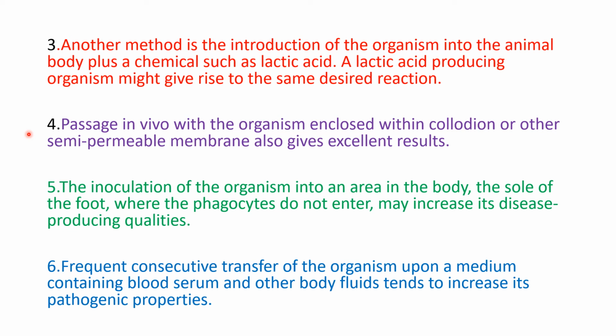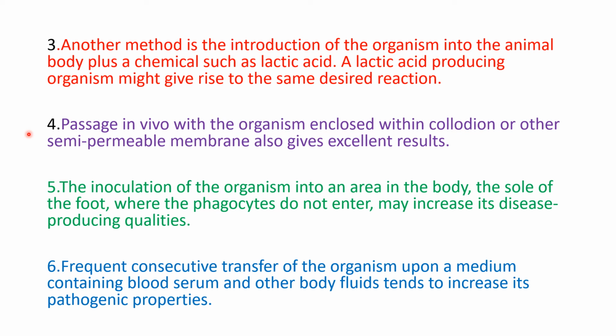This we usually do with vaccines. Sometimes we inject the vaccine along with an adjuvant, so that the vaccine organism will not be attacked by the immune system very quickly, and at the same time it will be released in our body gradually and slowly, so that the immune response will be enhanced. But here, you take a pathogen which can cause the disease.